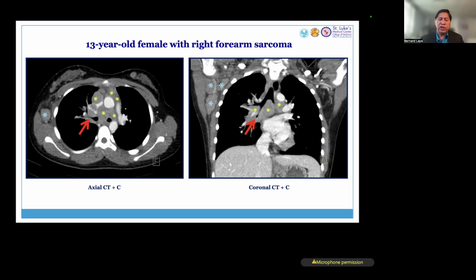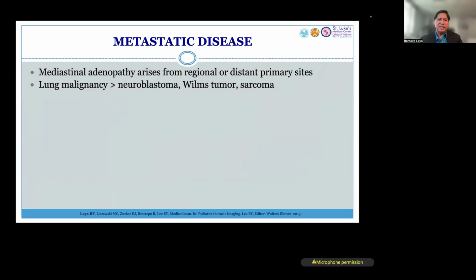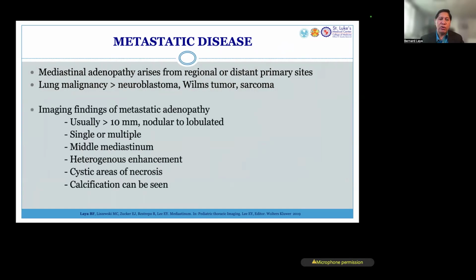But in this particular condition, this is metastatic disease. So mediastinal lymphadenopathy from cancer does happen, usually from lungs, neuroblastoma, Wilms tumor, or sarcomas. What we see on imaging is large lobulated lymph nodes. You could be seeing single nodules, but more often than not, they are multiple and found in the middle mediastinum. They could necrose and they could even calcify.